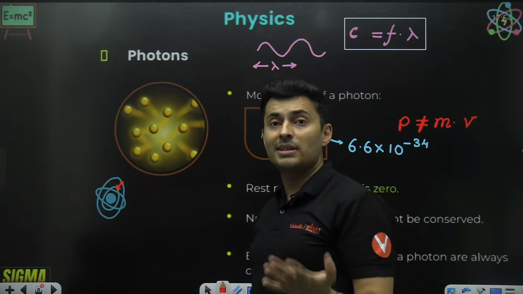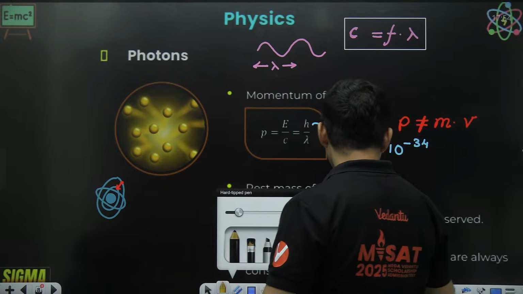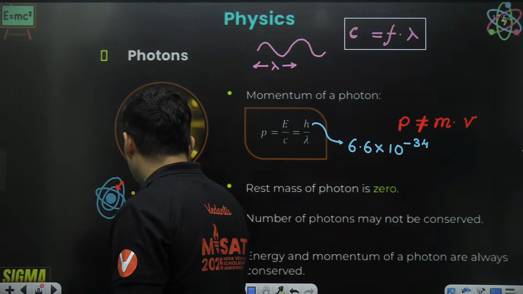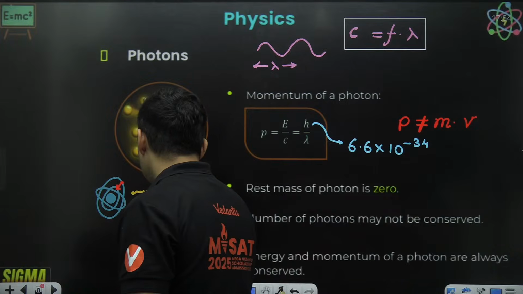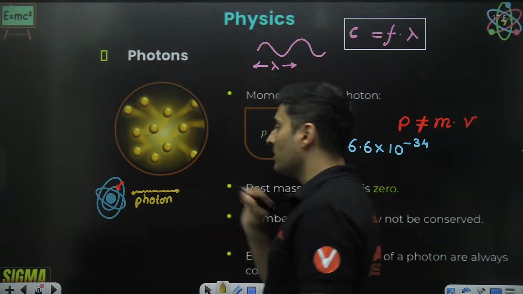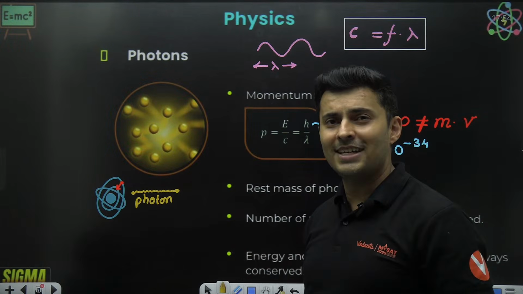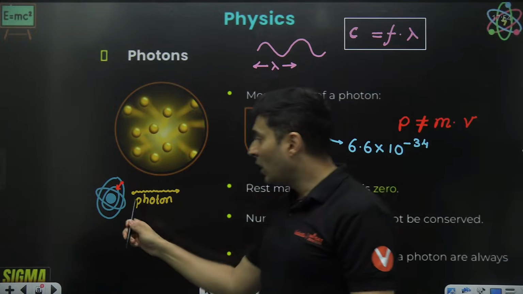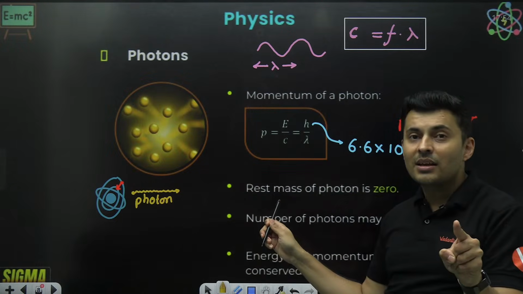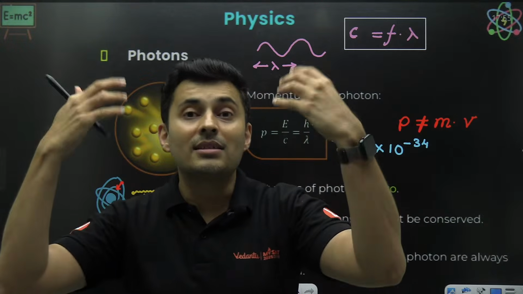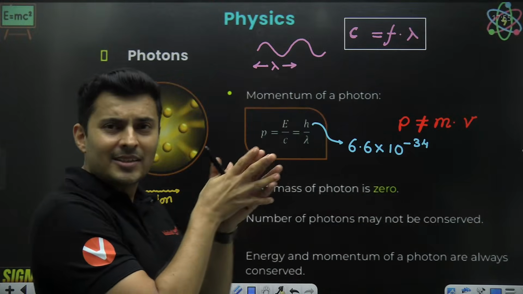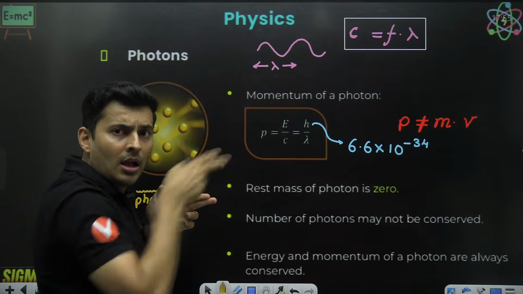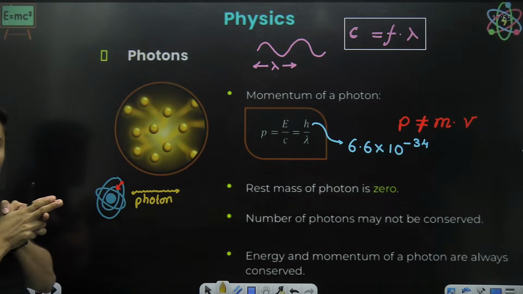What happens in this process? The moment this happens, a photon will be emitted, a light particle which will come out. But what does a photon have, guys? Quickly tell me in the chat box. A photon has momentum. Because the momentum of the photon is this way, by conservation of momentum, just like if I was holding a gun and shoot a bullet, it goes there, I will feel a recoil like this.